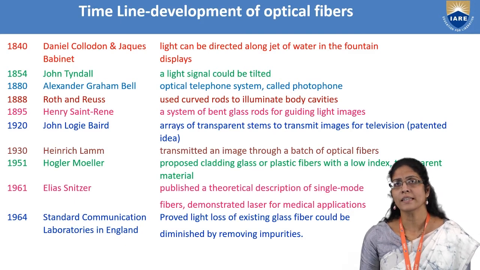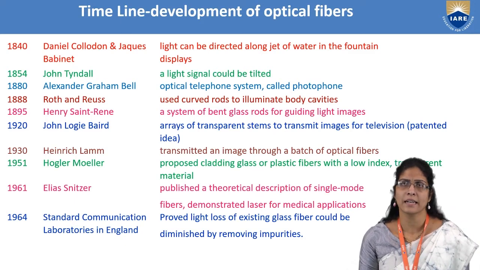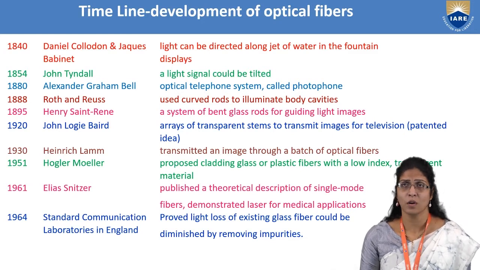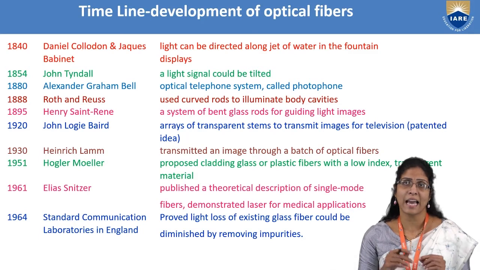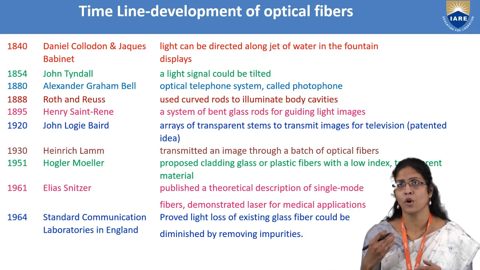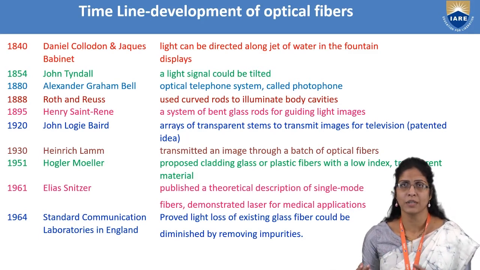And then John Tyndall, around 14 years later, gave a very good idea that if light can be directed along a jet of water, it means that the light signal can be tilted, because water flows from one direction to another very easily. And in 1880, Alexander Graham Bell invented the photophone. I will show you his basic drawings from which this idea evolved.